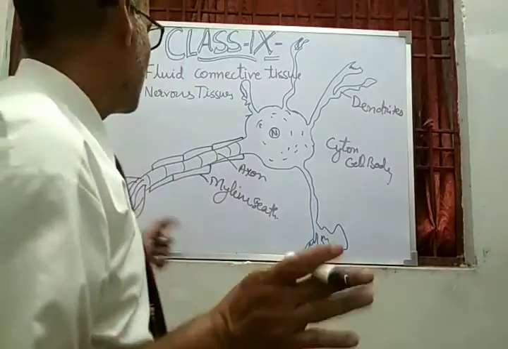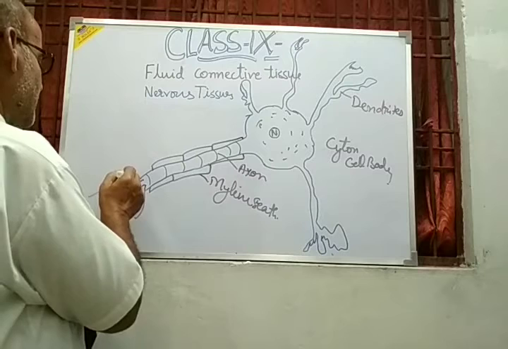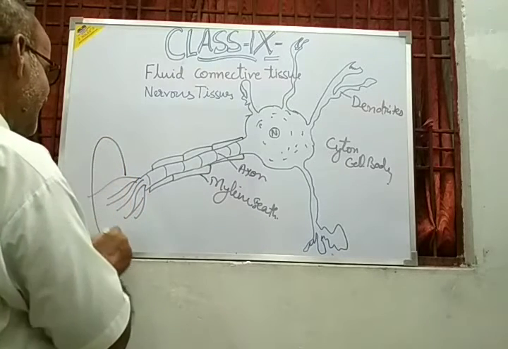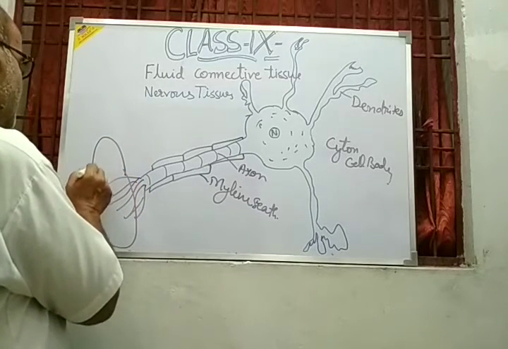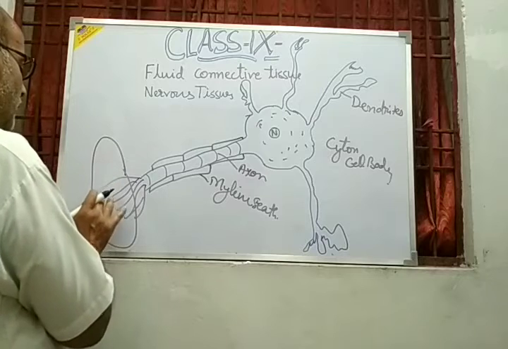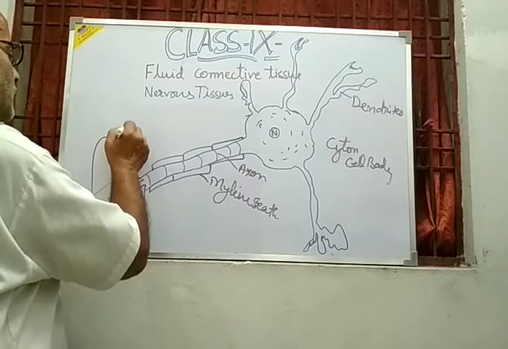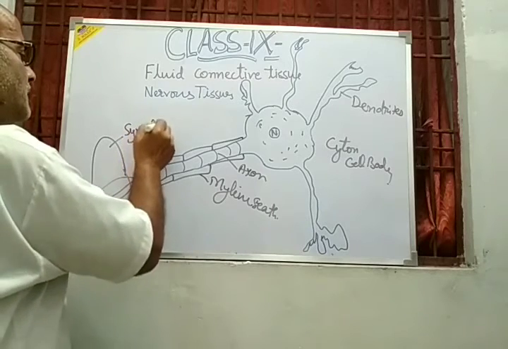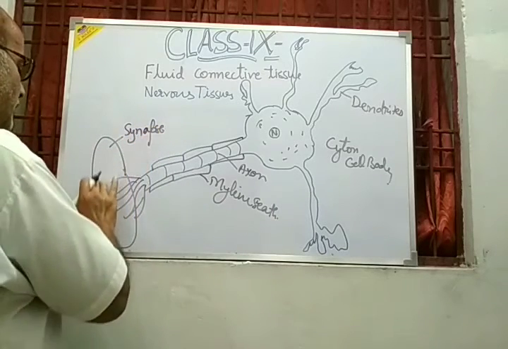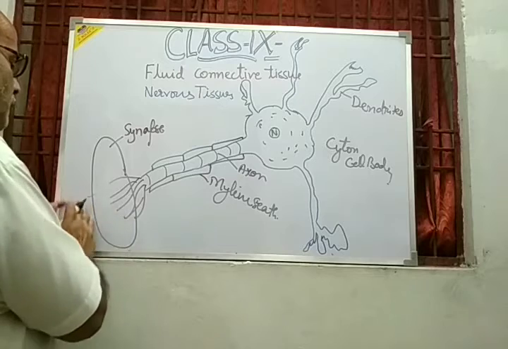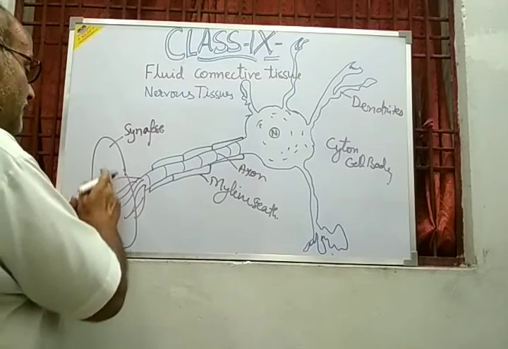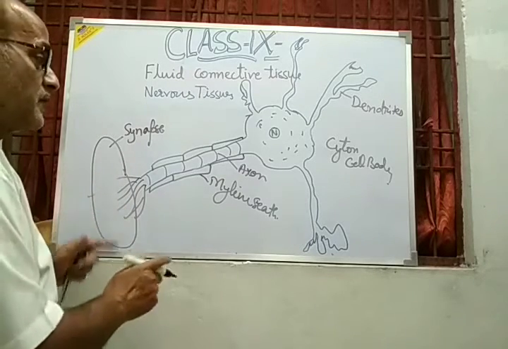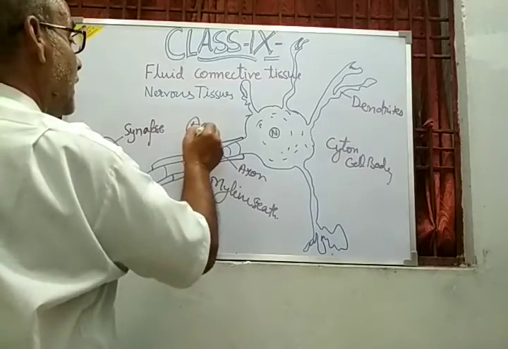So my dear student, one thing more has to be discussed here. This is the synapse, and synapse is the junction of the two neurons. This is a gap in between the two neurons, and in this place there will be the neurochemical transmission, which is called ACH.